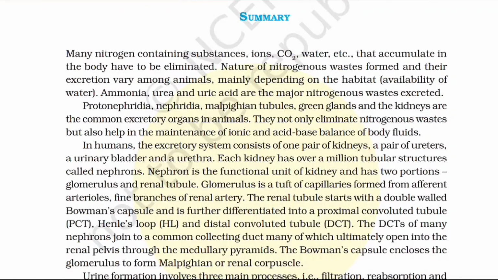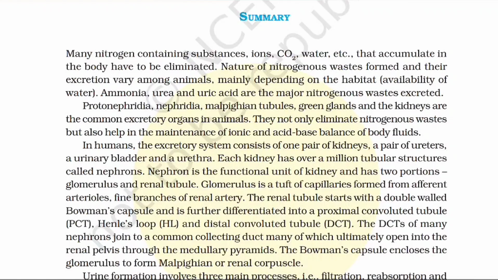In humans, the excretory system consists of one pair of kidneys, a pair of ureters, a urinary bladder, and a urethra. Each kidney has over a million tubular structures called nephrons. Nephron is the functional unit of kidney and has two portions, glomerulus and renal tubule. Glomerulus is a tuft of capillaries formed from afferent arteriole, fine branches of renal artery.